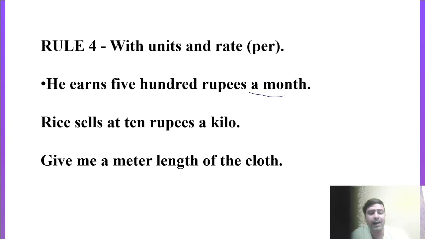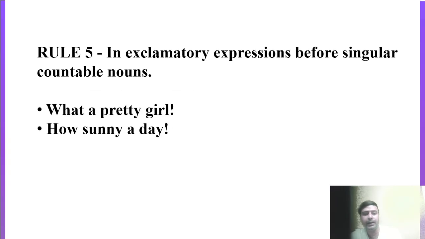Rice sells at 10 rupees a kilo. Give me a meter length of the cloth, right? So we are using article A here with the units and rate actually. Give me a meter length of the cloth. Rice sells at 10 rupees a kilo. So in this particular sense we can use article A.